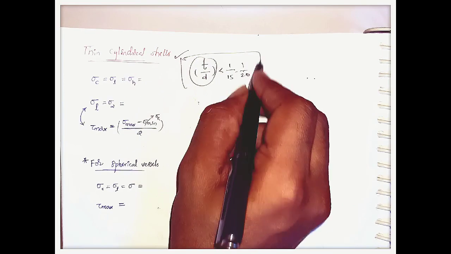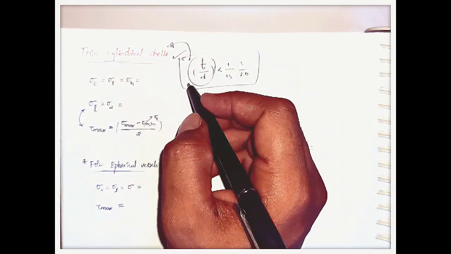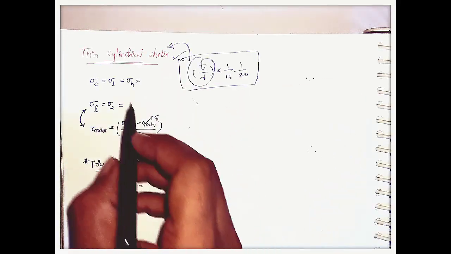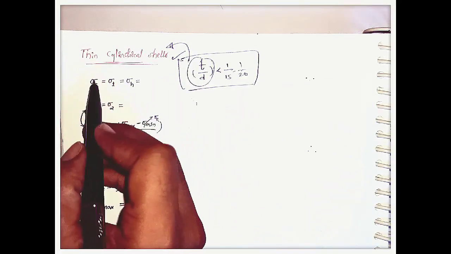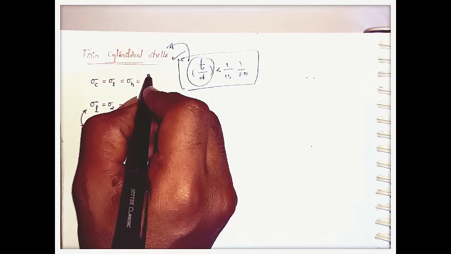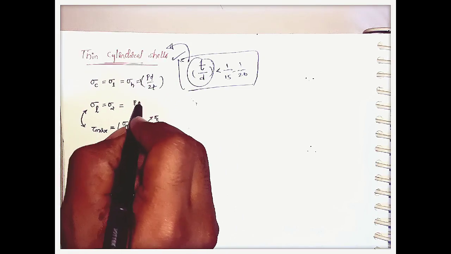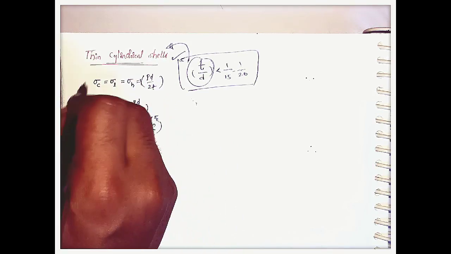Then that shell is nothing but a thin cylindrical shell. Otherwise, it may be considered a thick cylindrical shell. Here the circumferential stress, or hoop stress, is the maximum stress, that is PD by 2T, and the longitudinal stress is PD by 4T. We should remember these two formulas.